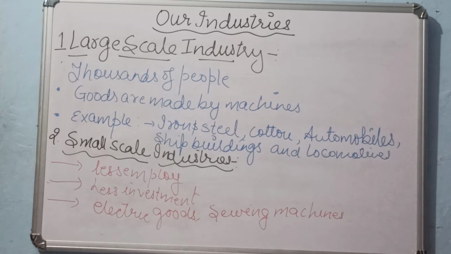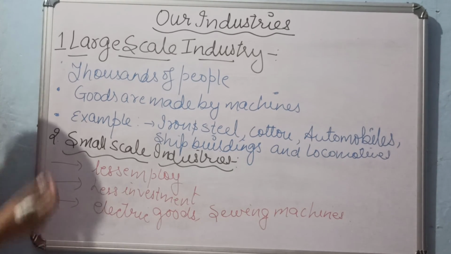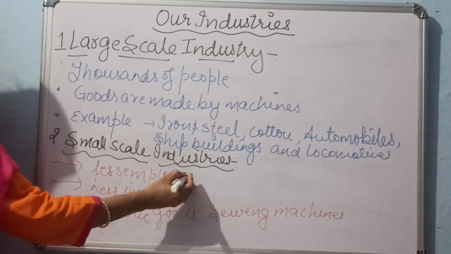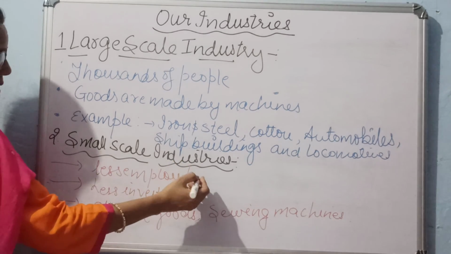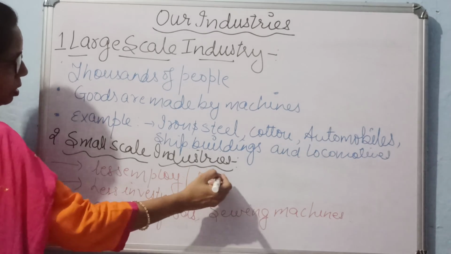Number 2, small scale industries. When we talk about small scale industries, children, we know that here there are fewer employees, meaning fewer people are working here.